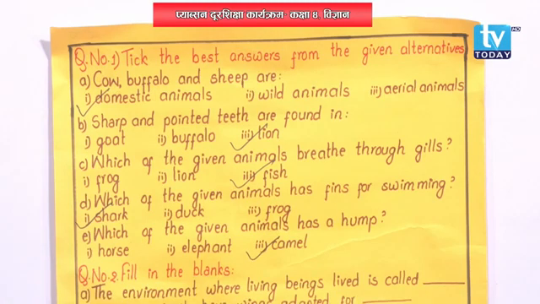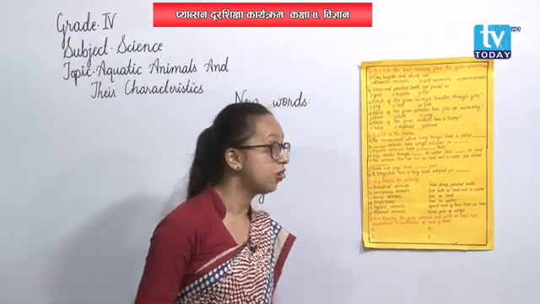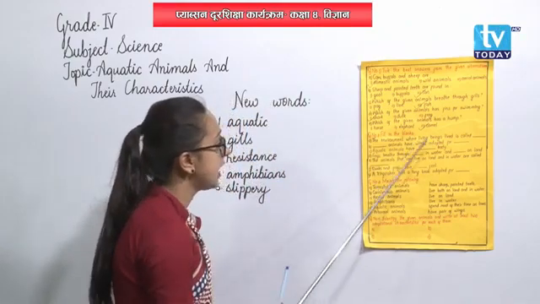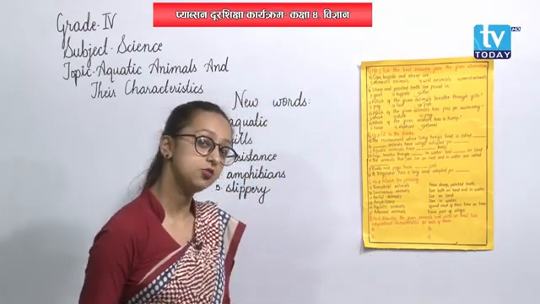And what is the use of hump of a camel? The hump of a camel helps a camel to store food. Am I correct? Hope. Okay. So camel, it has a hump on its back and its hump is used to store food.